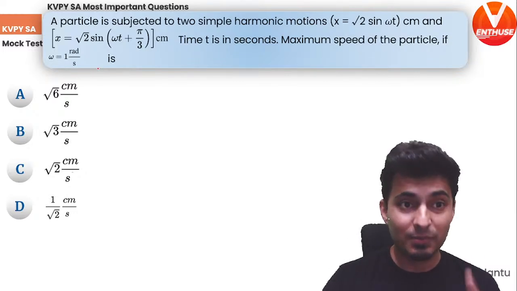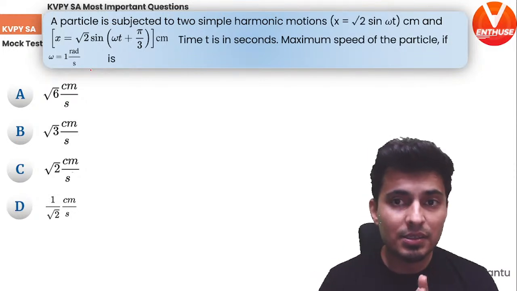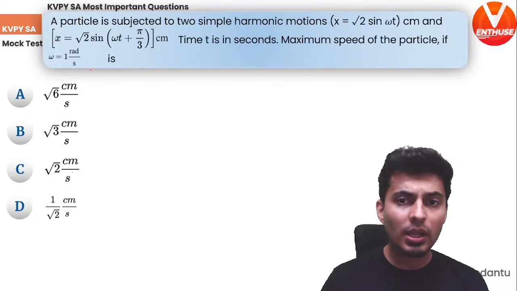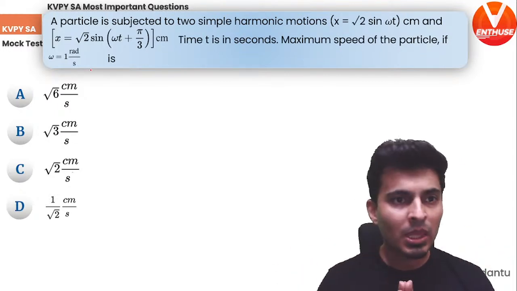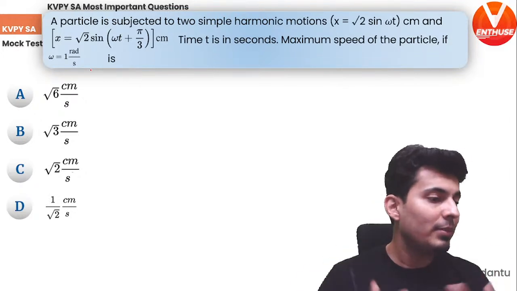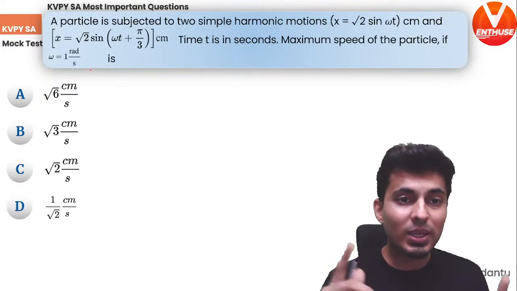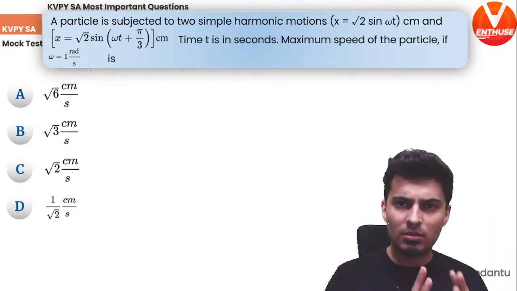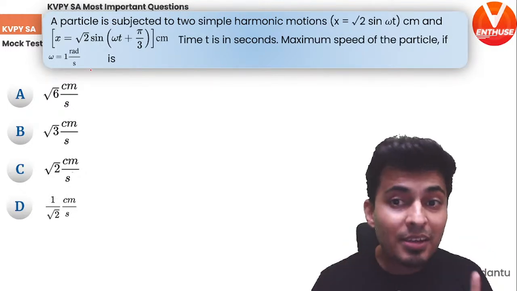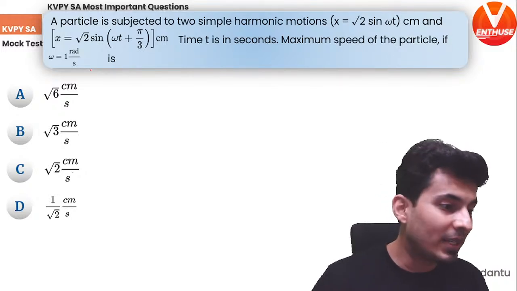Now, this is a tricky one based on SHM and combination of SHMs. So X is √2 sine omega t centimeters. You can see amplitude is √2, angular frequency is omega, right? And there is another SHM, √2 sine omega t plus pi by 3. So there is a phase difference. Do you notice that? Two SHMs, amplitudes are same, frequencies are same. There is a phase difference between them. What is the maximum speed of the particle when they are combined, if omega is 1 radian per second?